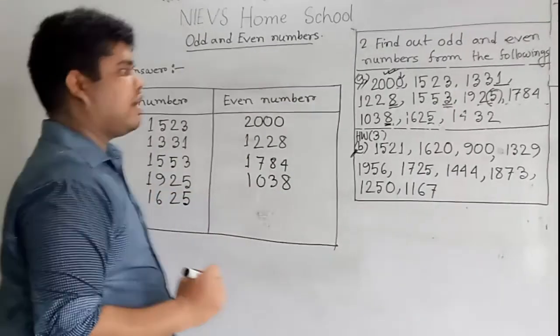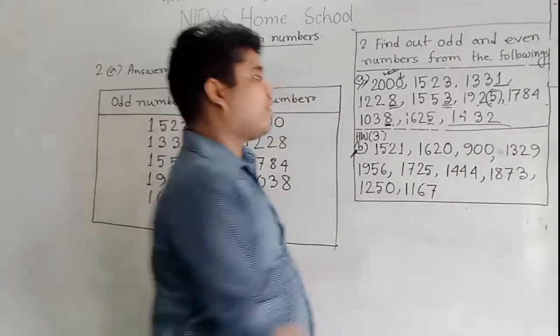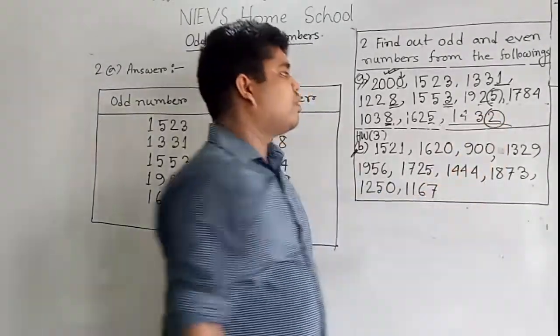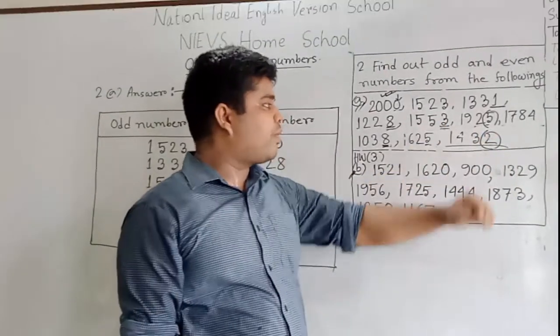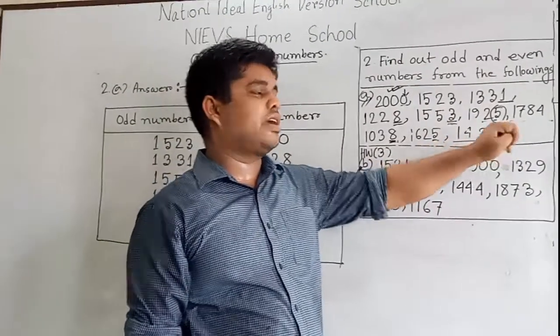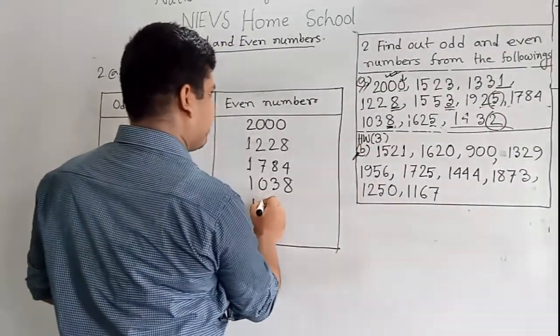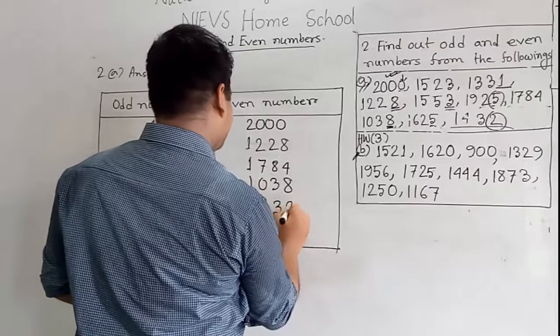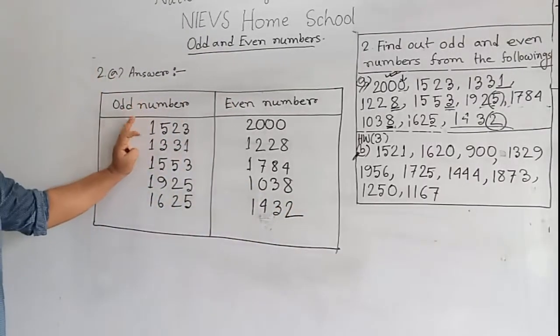And the last number is 1432. Here the ones place number is 2, which is the notation of an even number. As 2 is even, we can say 1432 is an even number, and we write it in the even number box. My dear students, now we shall check whether our answer is right or wrong.